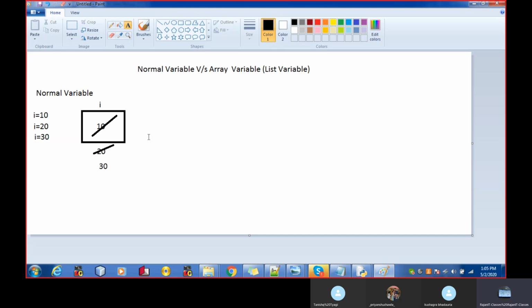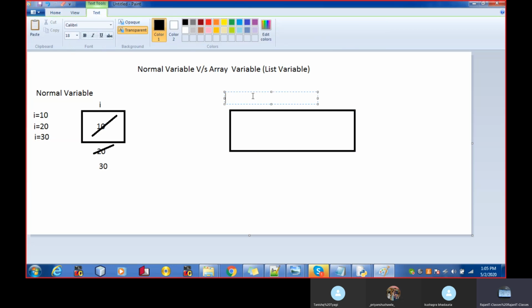Let's go to the array variable. So now we want to have a box, this is my box, and I'm talking about how the array variable looks.